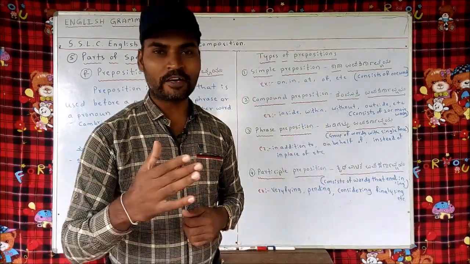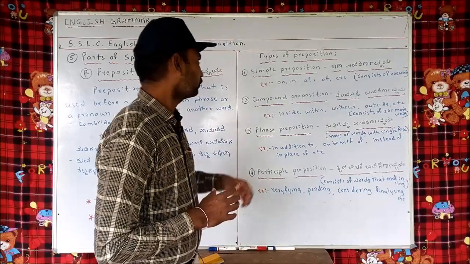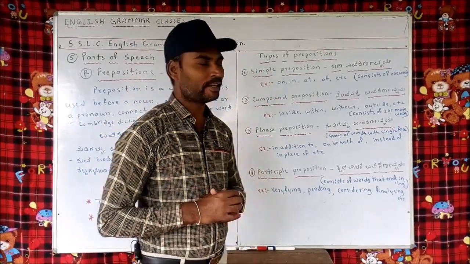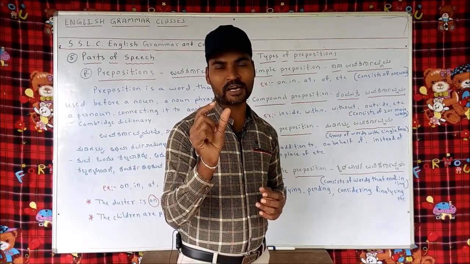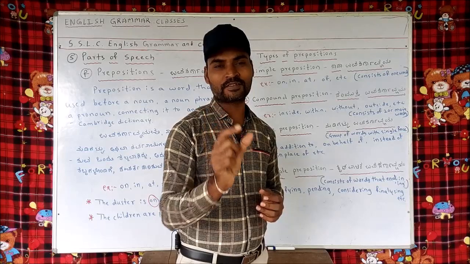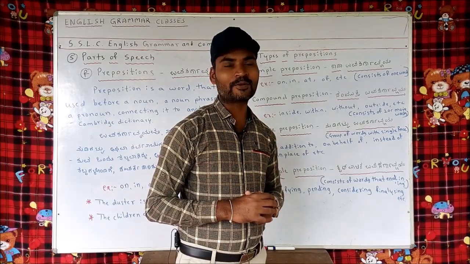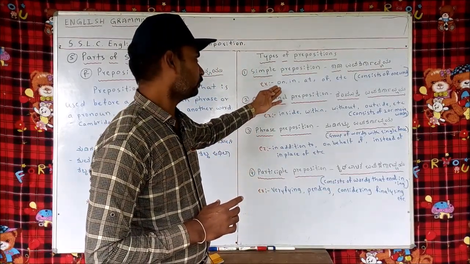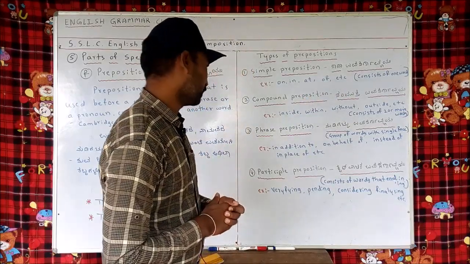There are 4 types of prepositions. Let's look at them in detail. First one is the simple preposition. A simple preposition consists of one word. Almost all the simple prepositions are small, monosyllabic words. On, in, at, of. These are examples of simple prepositions.